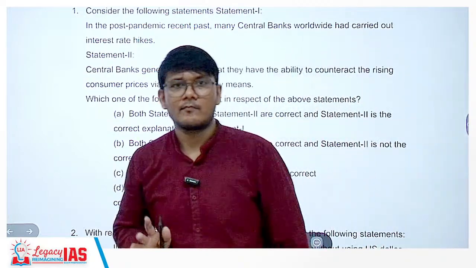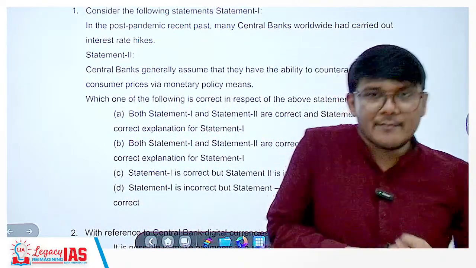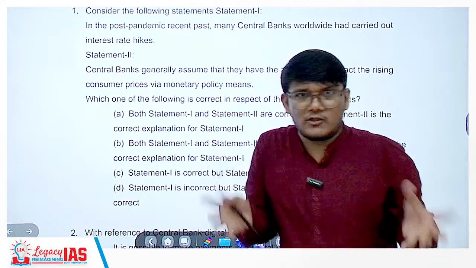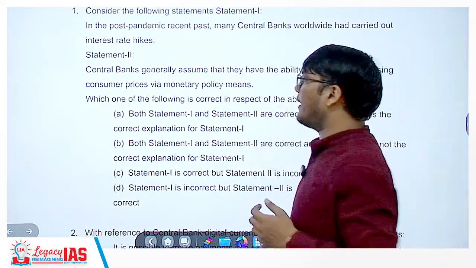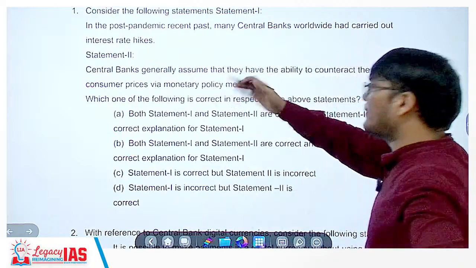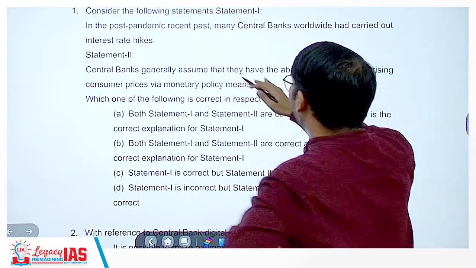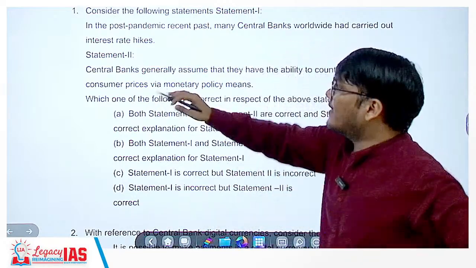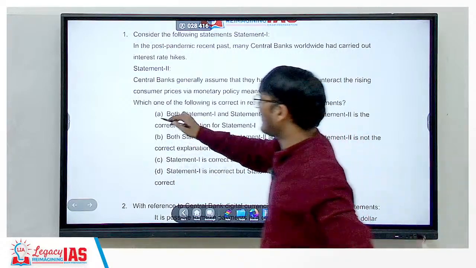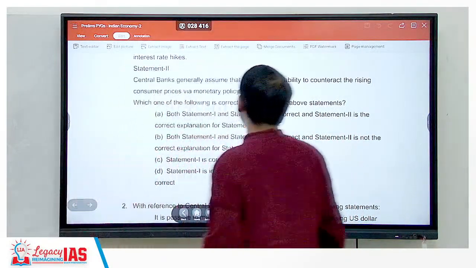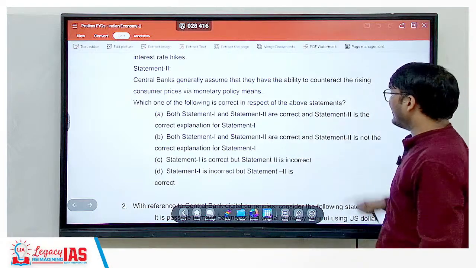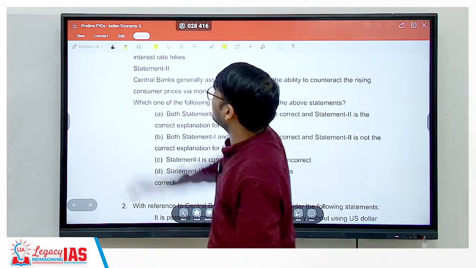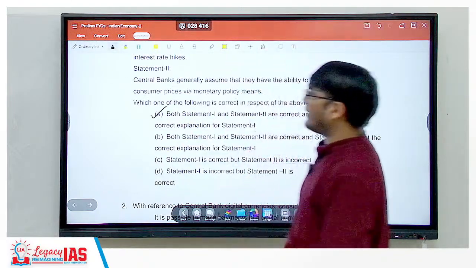Absolutely it is. Okay, RBI has the ability to address the fluctuation of inflation, and RBI has the responsibility as well as the ability, right? So central banks generally assume, yes, because they have the ability, that's why they assume that they have the ability to counteract the rising consumer prices via monetary policy means, and that is exactly what they have done here. So the correct answer here would be both statement 1 and statement 2 are correct, and statement 2 is the correct explanation for statement 1. All right, so this is your correct answer here.